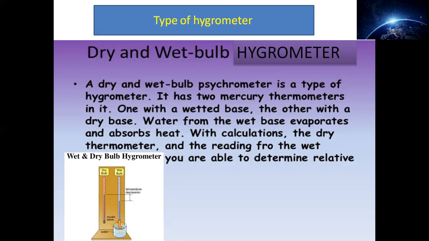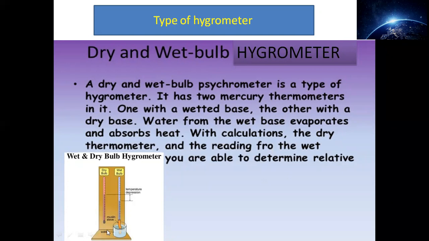So you are supposed to just take a simple reading over it. It has two mercury thermometers in it, one with a wetted base, another with a dry base. Water from the wet base evaporates and absorbs heat. With the calculations, using the dry thermometer reading and the wet one, you are able to determine the relative humidity. Don't get worried. Both the relative and wet bulb hygrometer you can easily understand by this particular diagram.